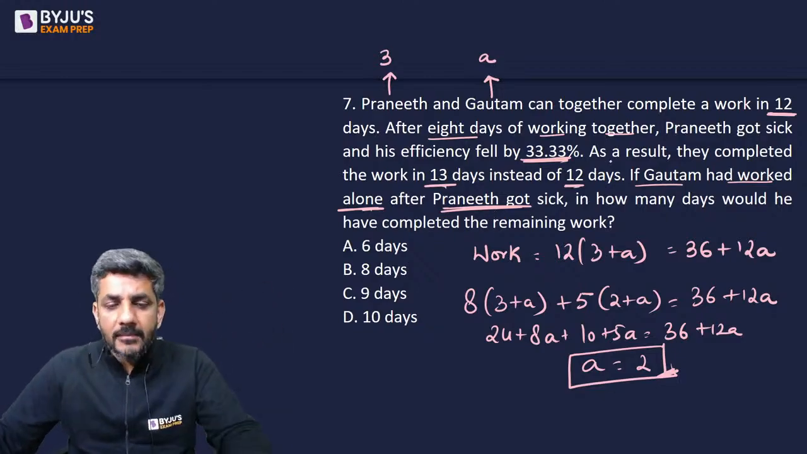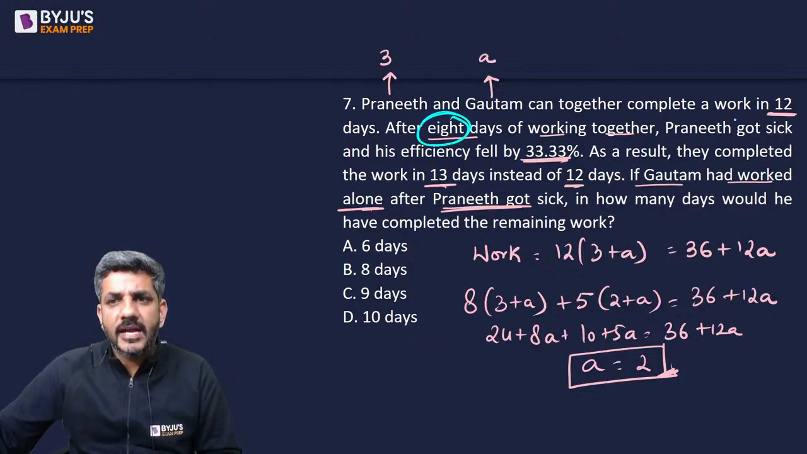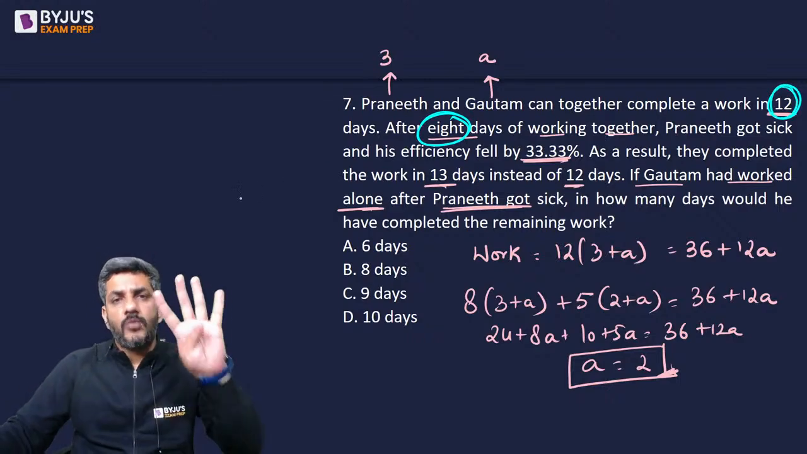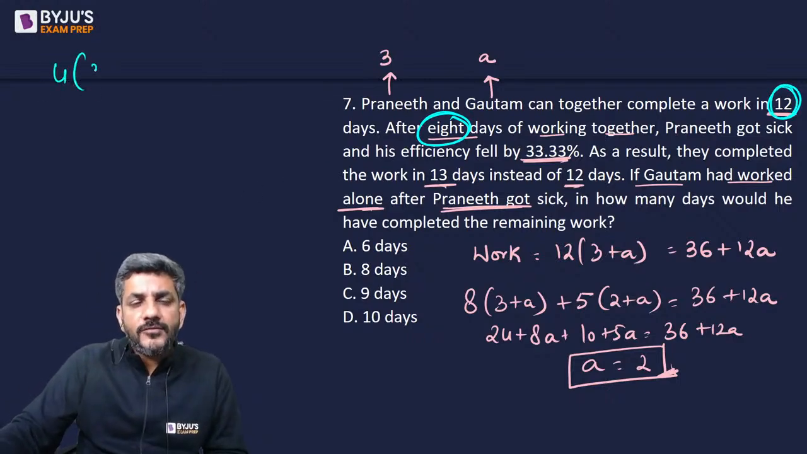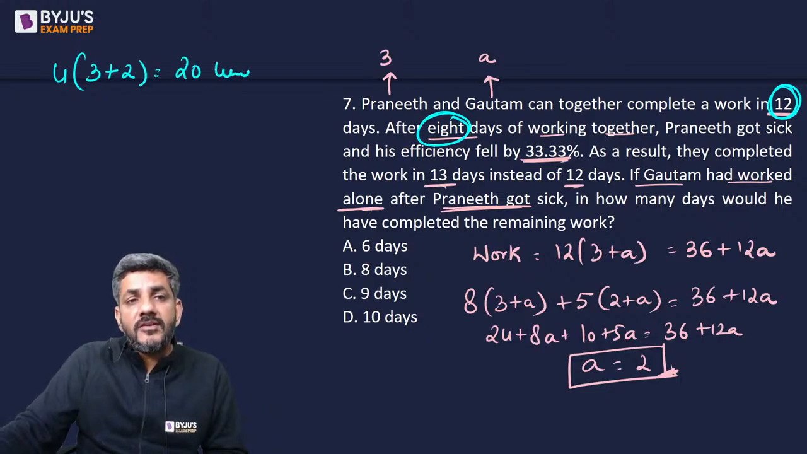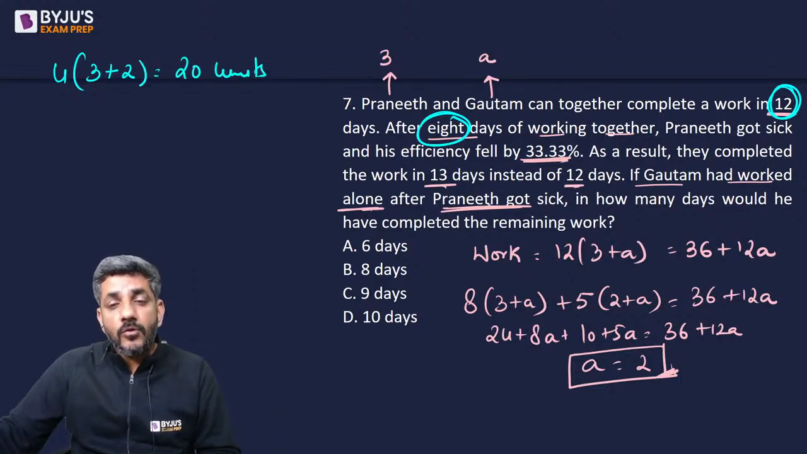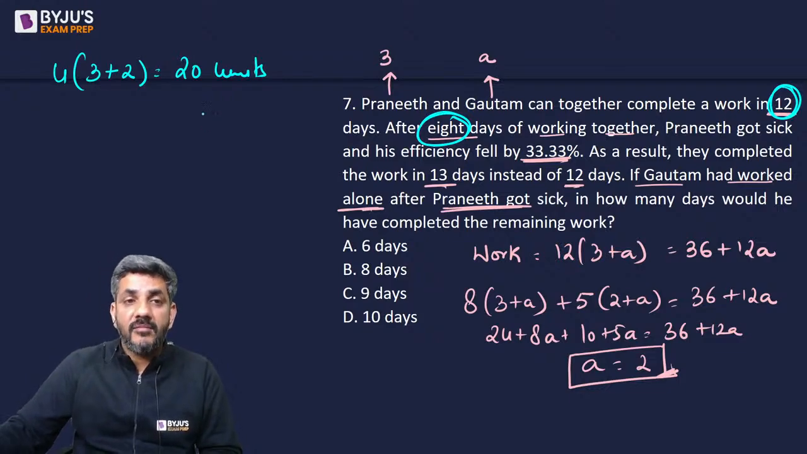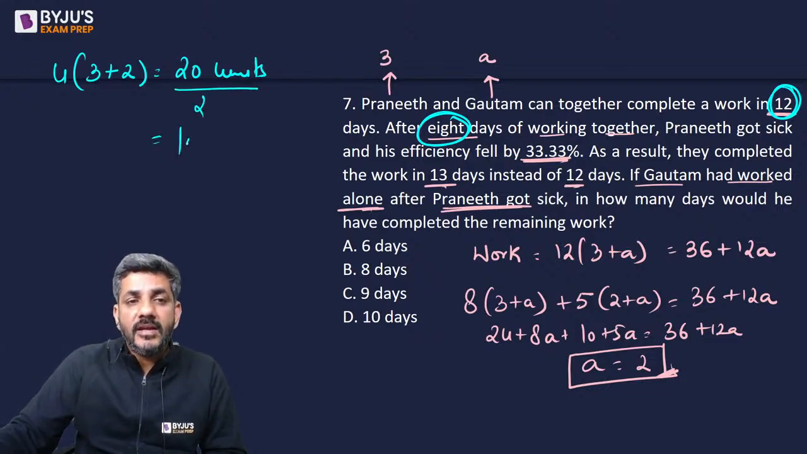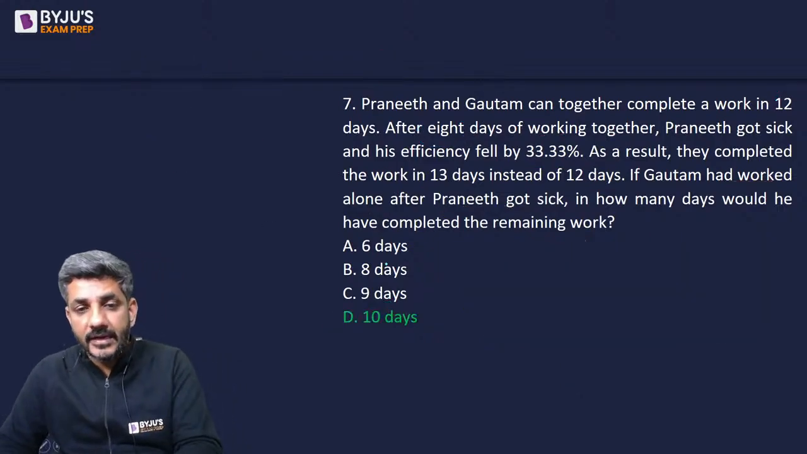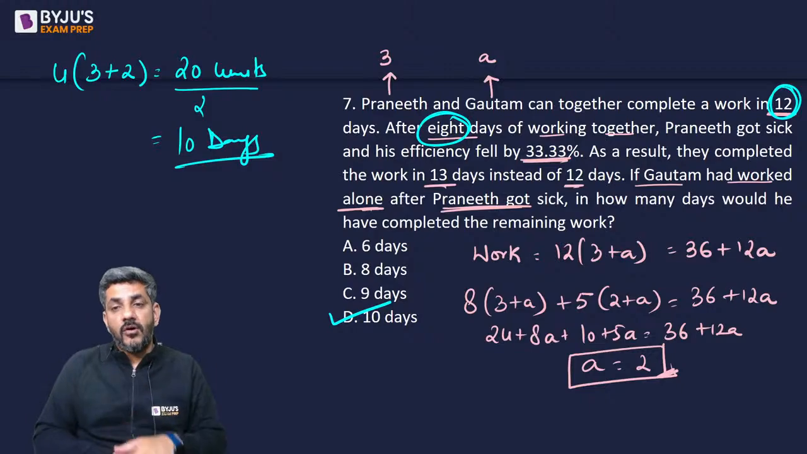So now comes the question. Praneeth got sick after 8 days of work. See, after 8 days of work, only 4 days of work was left. So work left was 4 times of 3 plus A, which is 2. So the number of units left were 20. And if only Gautam would have worked, he would have made 2 every day. So he would have taken 10 more days to complete the work. My answer is option D, that is 10 days for this question.